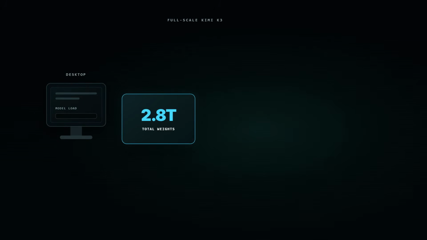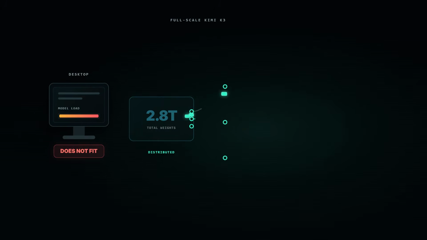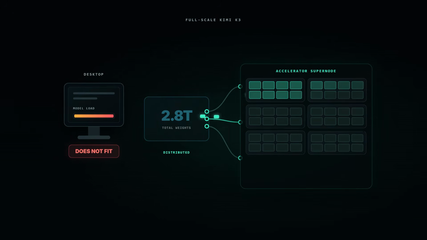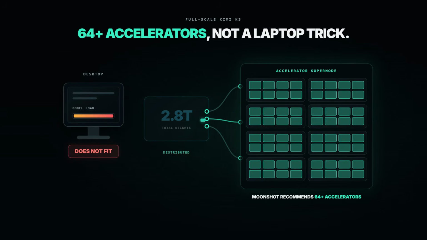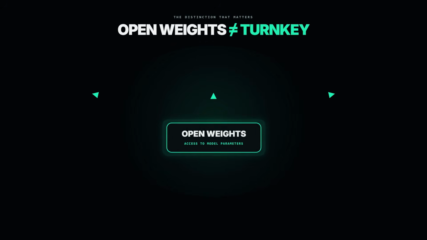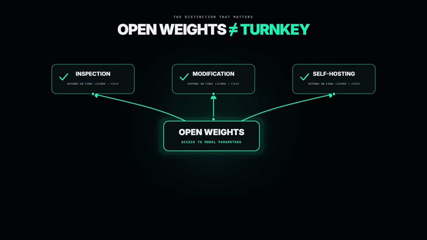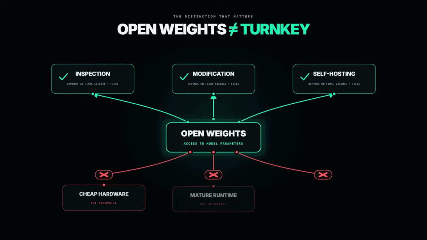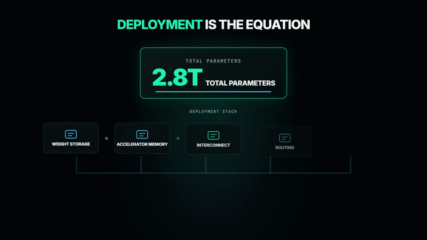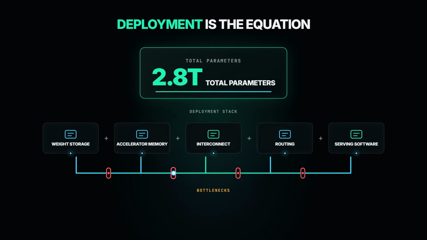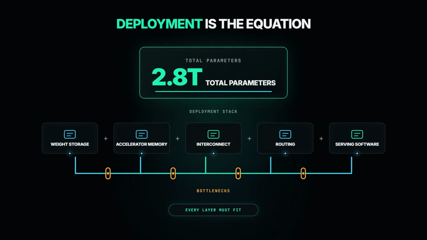Now, the local AI reality. Moonshot recommends deployments with 64 or more accelerators. Sparse activation lowers active computation, but a 2.8T weight pool remains an infrastructure-scale object. Open weights can enable inspection, modification, and independent hosting, depending on the final license and files. They do not automatically produce affordable hardware, mature runtimes, or laptop inference. Even aggressive numerical formats do not make trillions of parameters disappear. Storage, accelerator memory, interconnect bandwidth, routing, and serving software all become parts of the deployment equation.